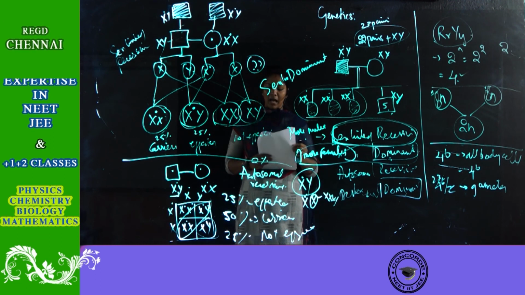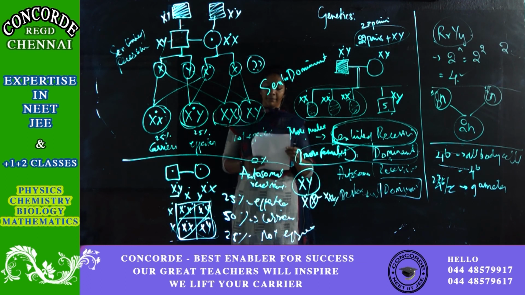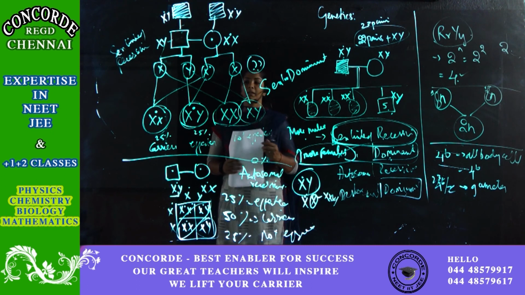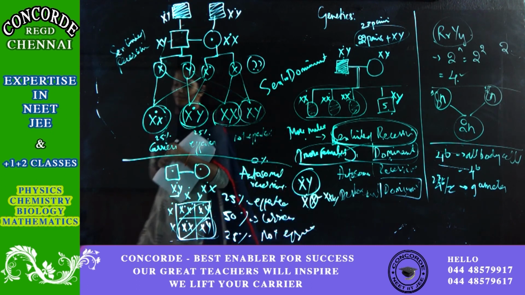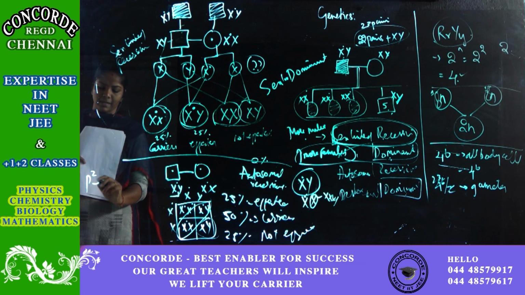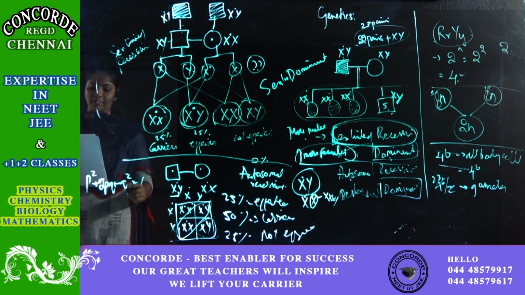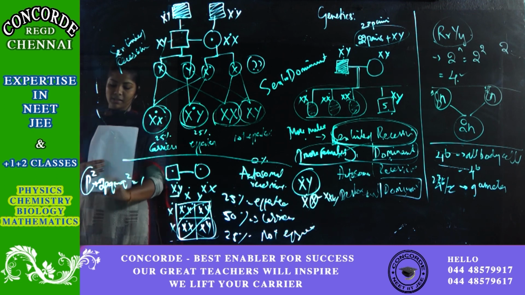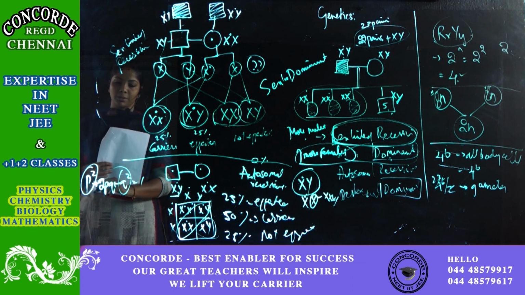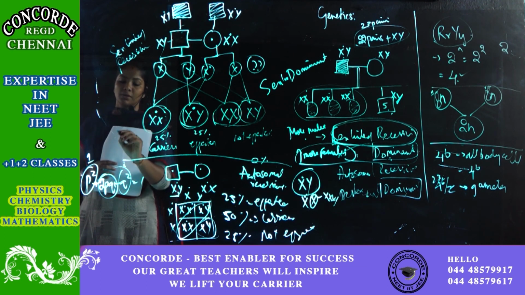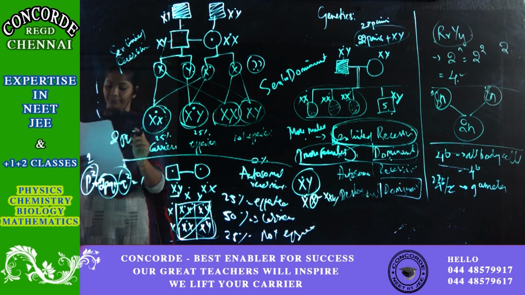In the Hardy-Weinberg equation, the frequency of heterozygous individual is represented by. If you can recall the Hardy-Weinberg principle, it's p square plus 2pq plus q square is equal to 1. Here they are asking you the frequency of the heterozygous individual. These are the frequencies of the homozygous dominant individual and recessive individual, and this is the frequency of your heterozygous individual. So the answer is 2pq.